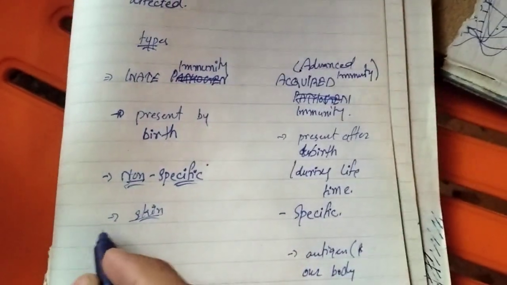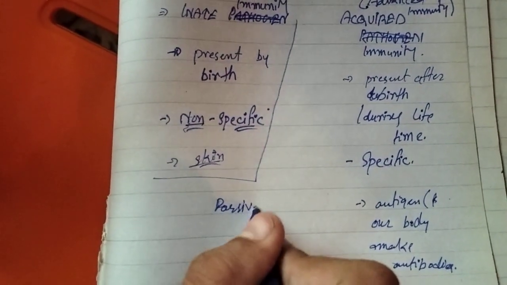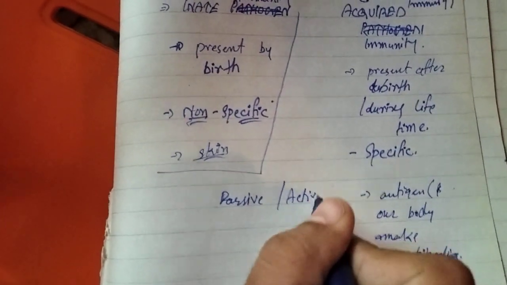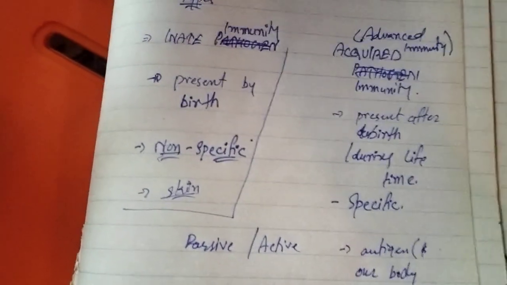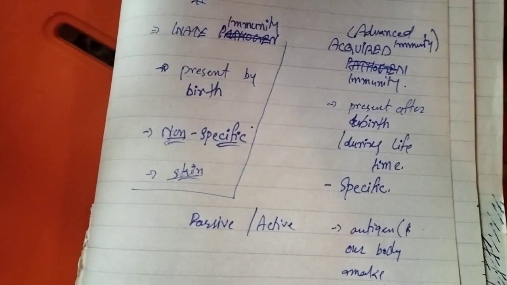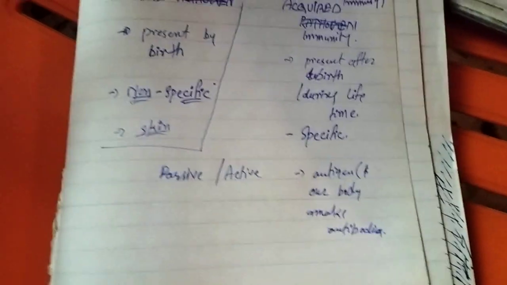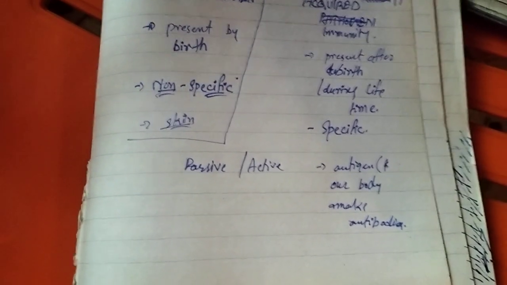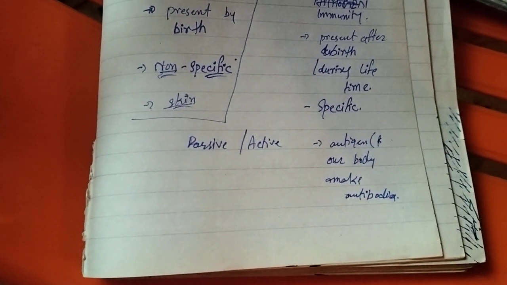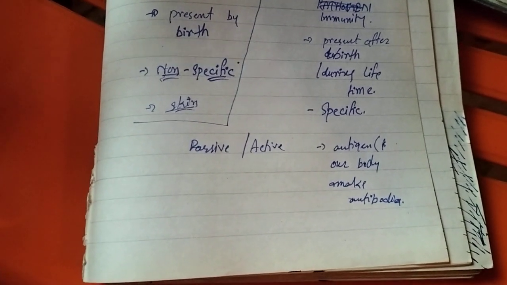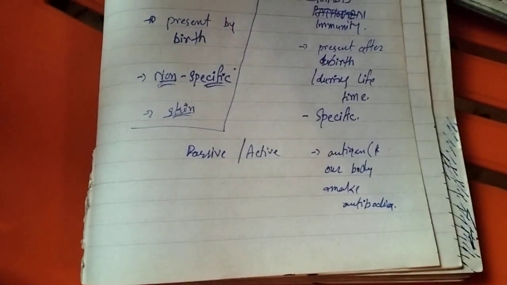Passive acquired immunity is for a person who cannot make antibodies against the antigens in his own body, so he takes antibodies from the outside, from another person.